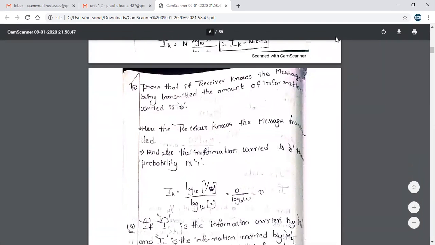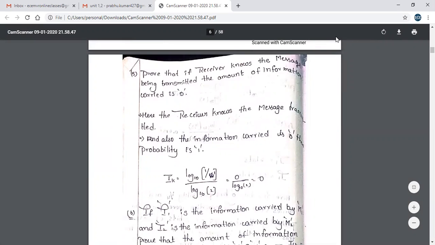So the next topic is prove that if the receiver knows the message being transmitted, the amount of information carried is 0. So here the receiver knows the message transmitted, and also the information carried is 0. Hence the probability is 1. So in this problem, the receiver knows the message being transmitted, and the amount of information carried is 0. So the probability of getting that message is 1. Why? Because it is already transmitted. The probability of getting the message is 1.